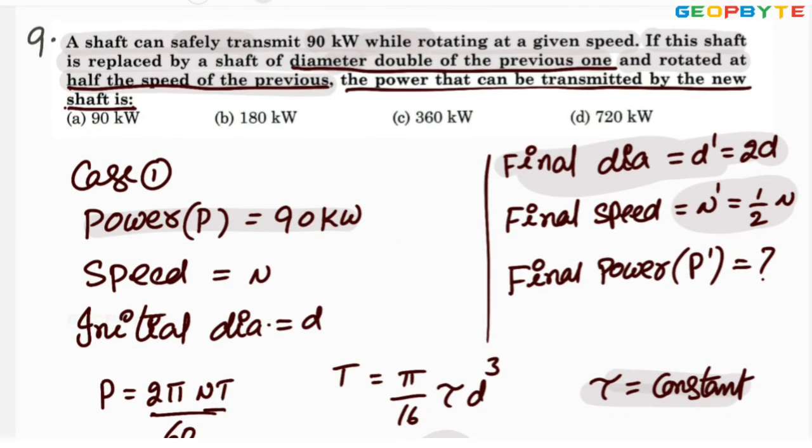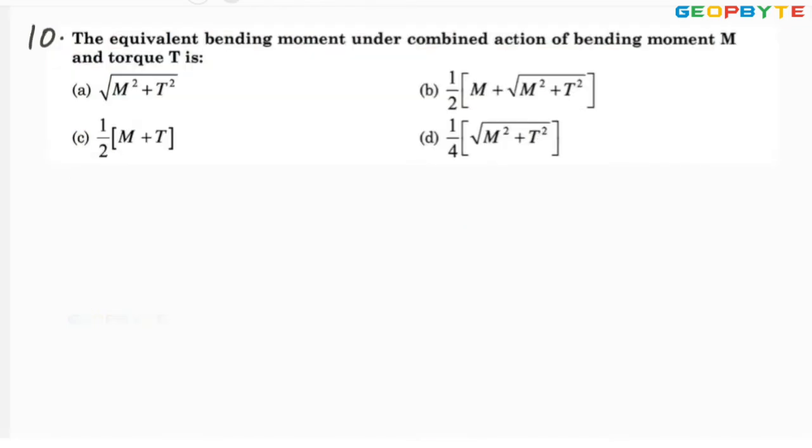Look at the options. Look at the third option, 360 kilowatts. Option C is absolutely correct. 360 kilowatts. I hope you understood. Let us go for one more problem.